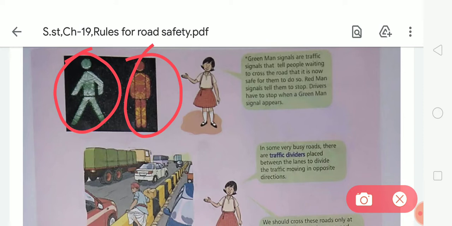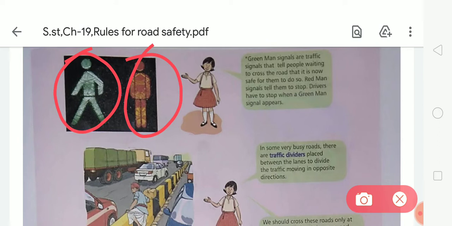So students, these are two important traffic light signals for people. The first one is the green man signal, and the green man signal indicates that we can cross the road at that time, that it is safe for them to do so. And the red man signal means that we need to wait and we cannot cross the road at that time.